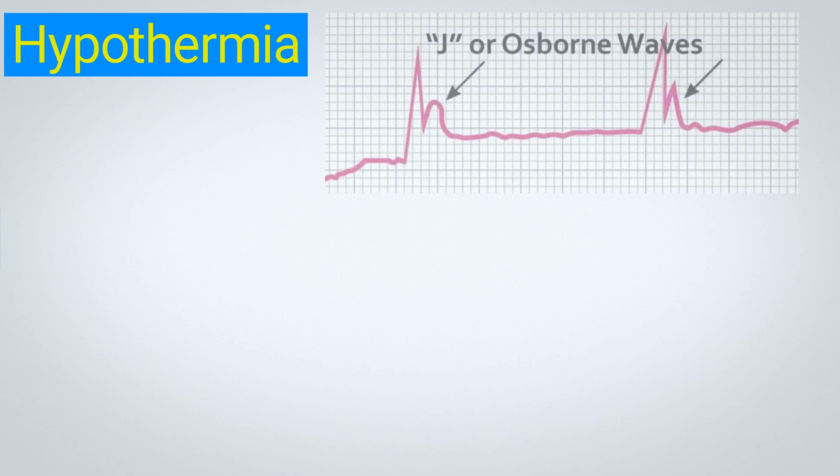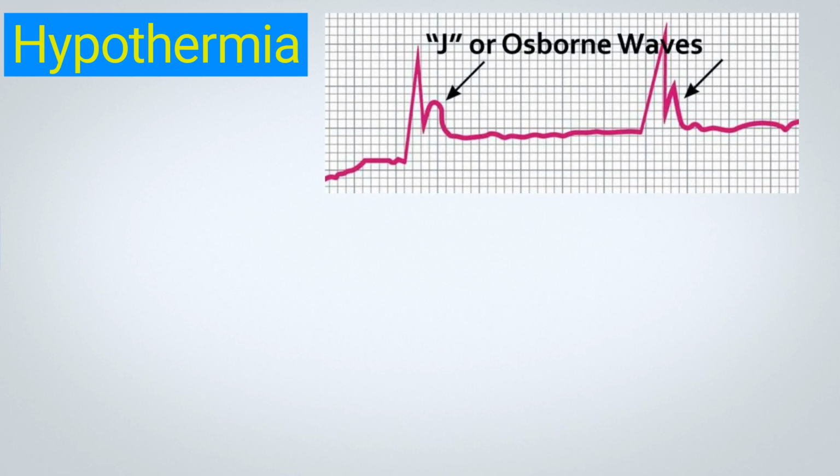Systemic hypothermia may cause a unique ECG pattern, characterized by a hump-like elevation at the junction of the end of the QRS complex and the beginning of the ST segment, the J-point, sometimes referred to as Osborn waves. This pattern disappears upon rewarming. The mechanism behind these prominent J waves is likely related to the differential effects of systemic cooling on ventricular repolarization. Prolongation of the PR interval and QRS complex can also be observed.